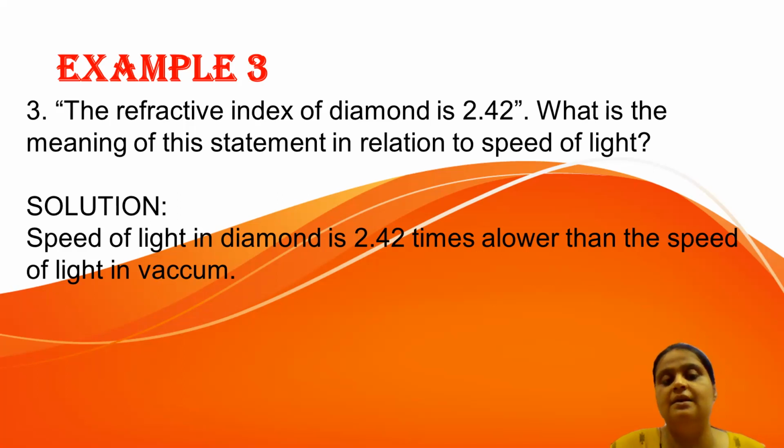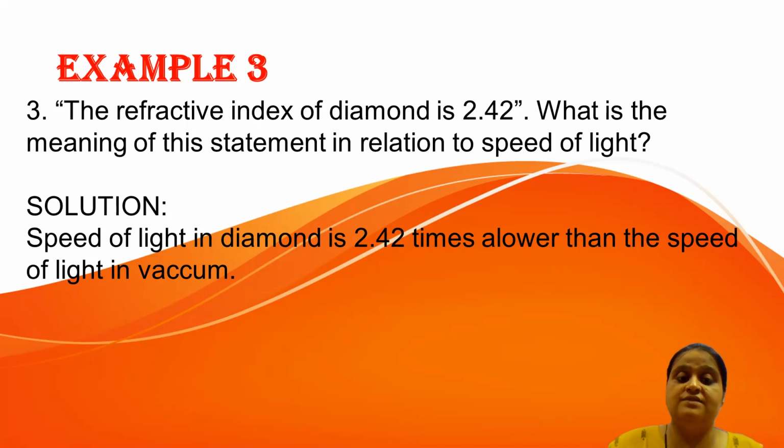Example number 3: if the refractive index of a medium is 2.42, what is the meaning of this statement in relation to the speed of light? As we have discussed, when a light ray moves from vacuum to diamond or any medium, there is a change in the speed of light. The maximum is in vacuum, that is 3 into 10 to the power 8 meter per second.